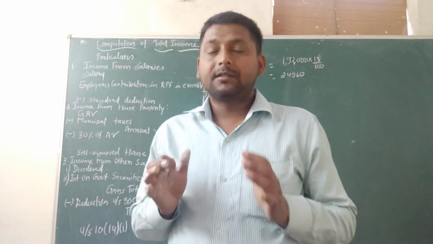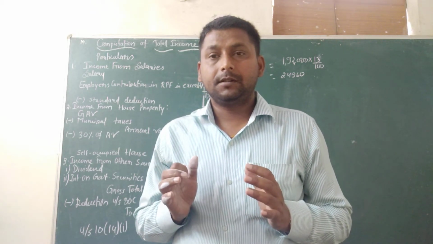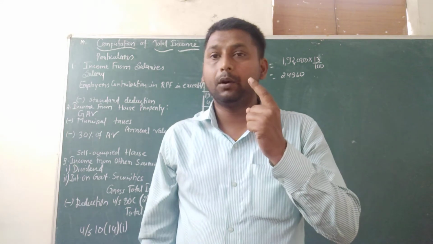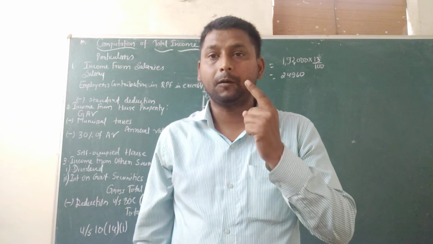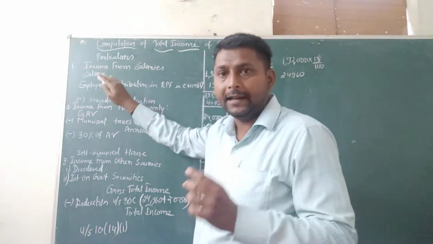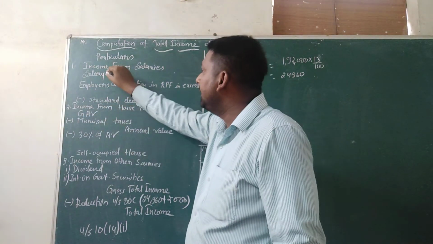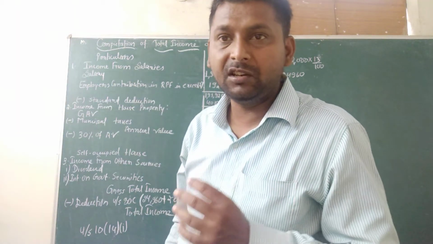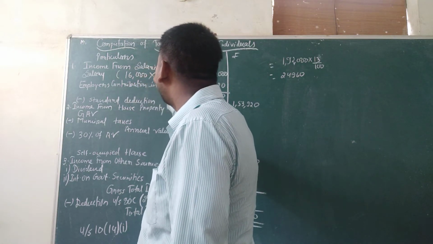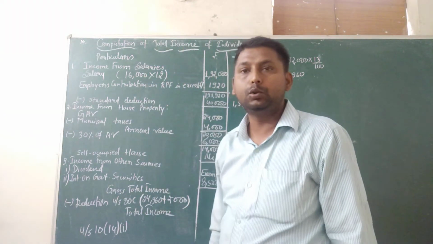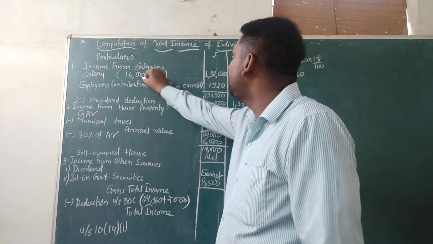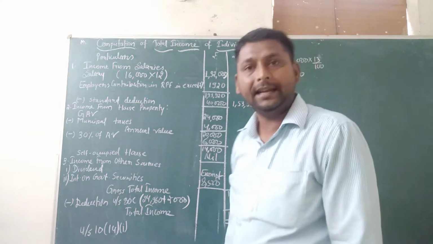While solving this question, we first think about what information is related to income from salary under the first head. So, computation of total income of an individual: here the first head is income from salary. The salary given in the question is 16,000 per month into 12, so 16,000 into 12 equals 1,92,000.